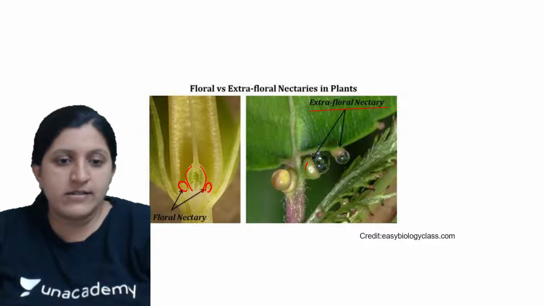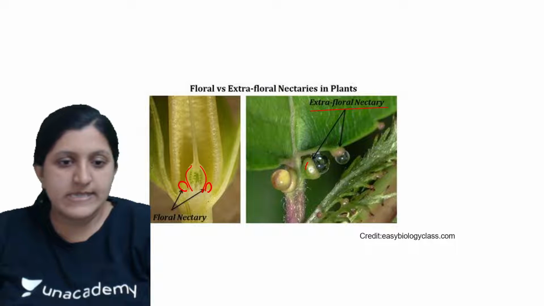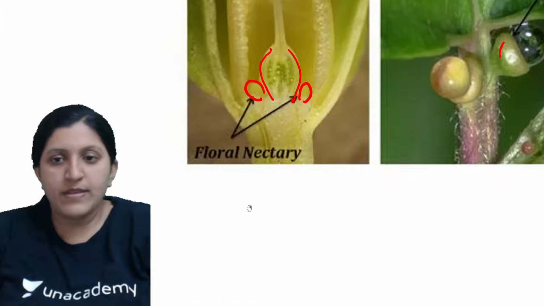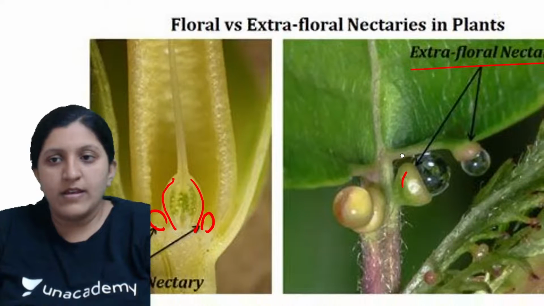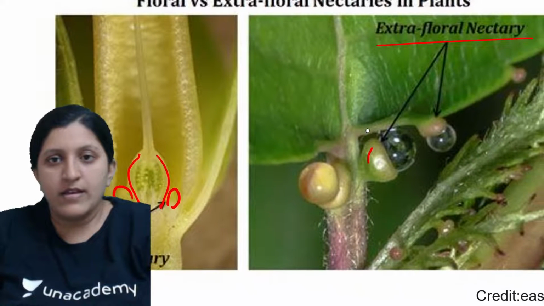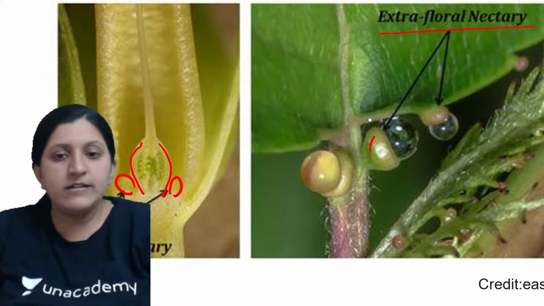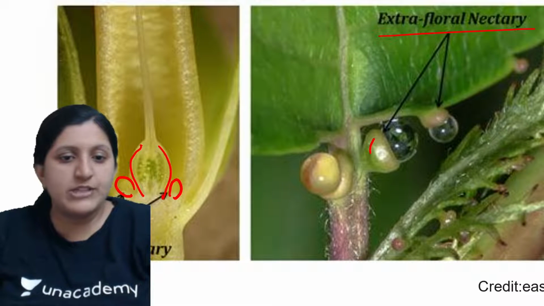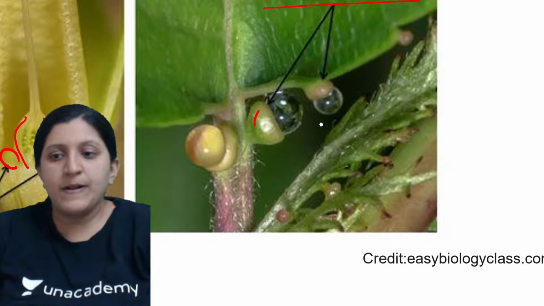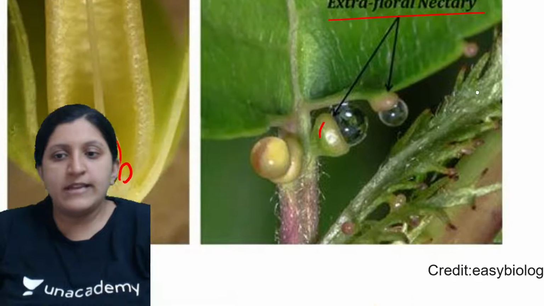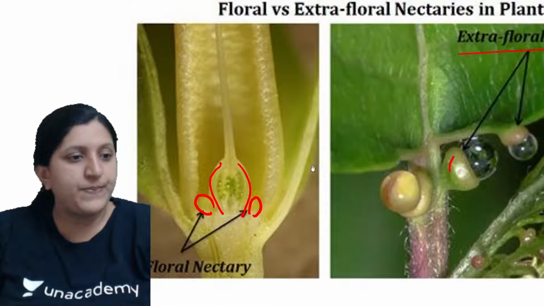I'll just zoom this. Clear? You can see here is the nectary, here is the nectary. This is completely a nectary itself.